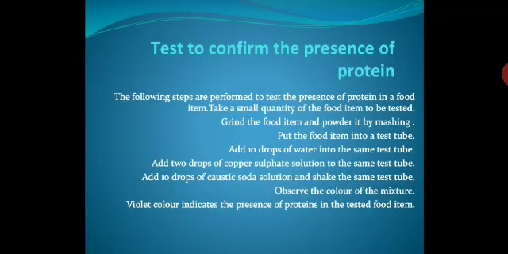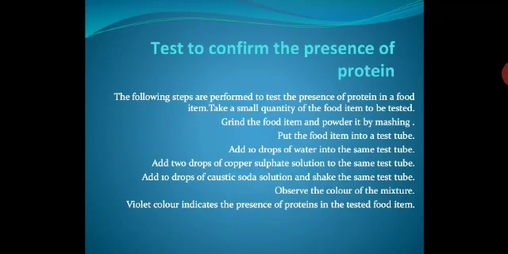To test the presence of protein, what do we do? We do the following steps. You take a small quantity of the food item to be tested, grind the food item and powder it by mashing. Put the food item into a test tube, add 10 drops of water into the same test tube and then add 2 drops of copper sulfate solution to the same test tube.